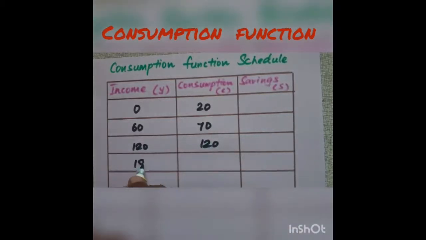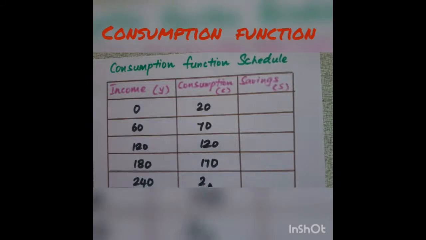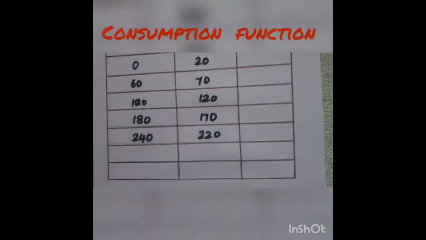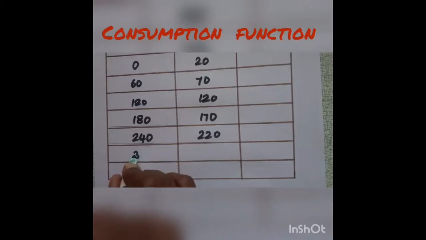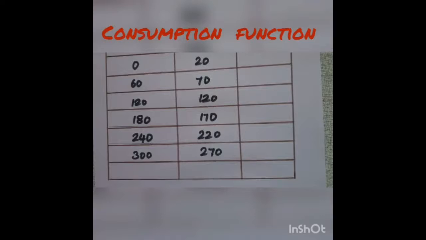Again here income increases to 180, consumption increases to 170. Income increases to 240, this becomes 220. It increases to 300, this becomes 270. Income increases to 360, this becomes 320.